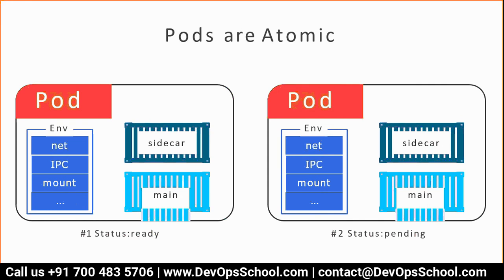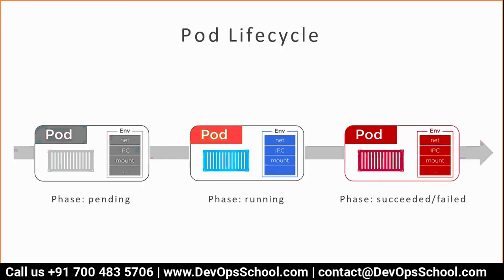So what is the pod life cycle? First, when a pod gets initiated, it's in pending state. Look at the container inside it. The container is not ready, so the pod is not ready. Then the moment the container starts running, the pod also starts running. And then when the container fails, the pod also gets succeeded or failed. So this is the thing.